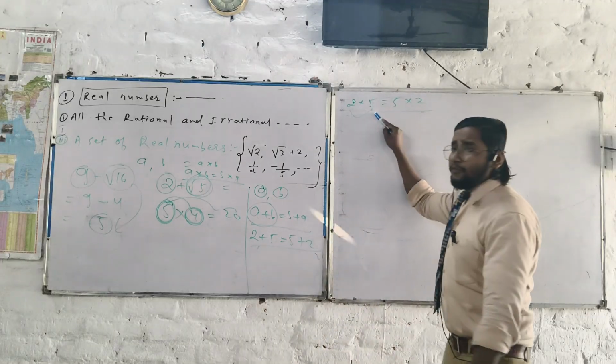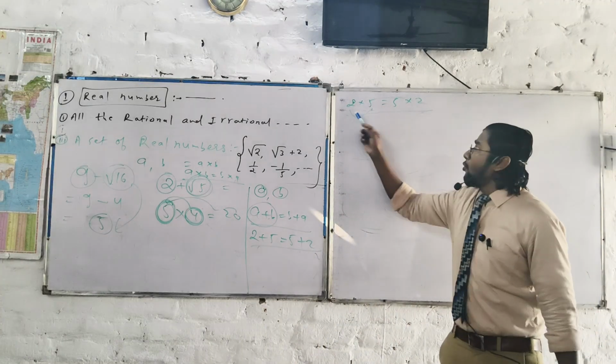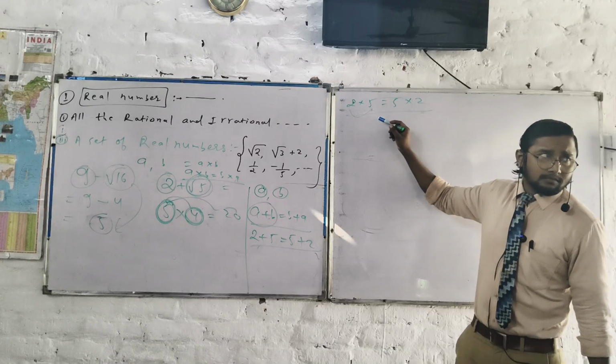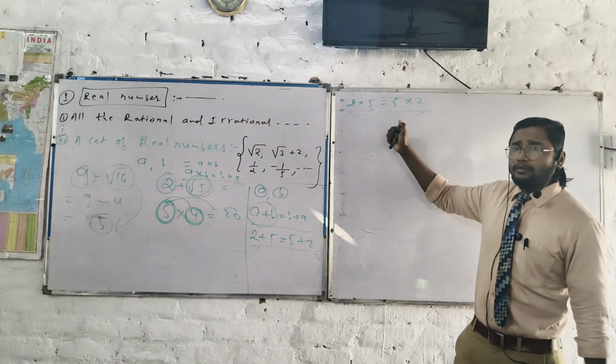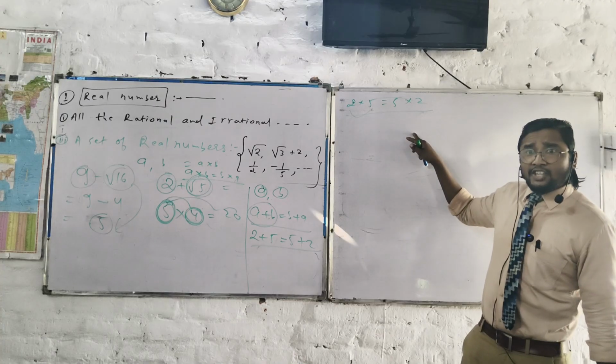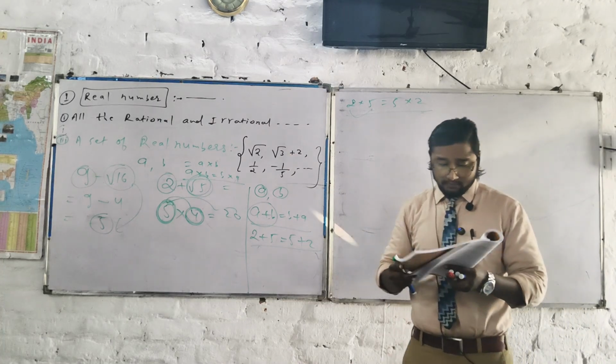It's possible. 2 into 5 equals 5 into 2. What do you call this? Commutative law of multiplication. It follows. Next. Associative.